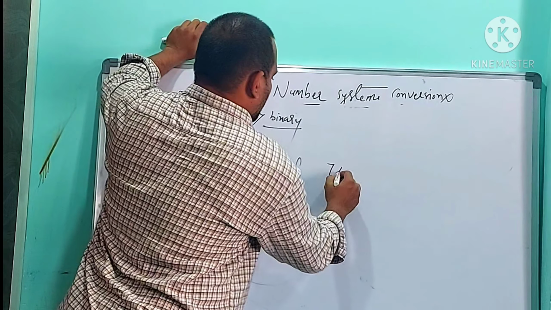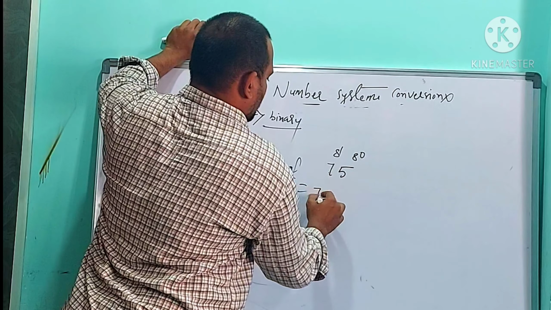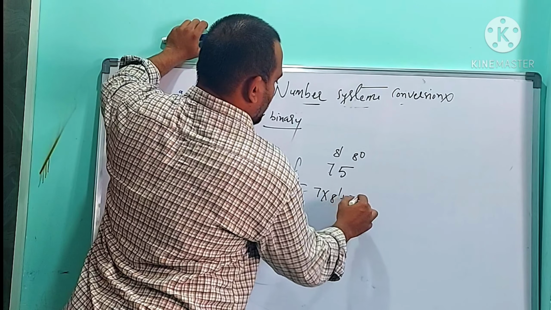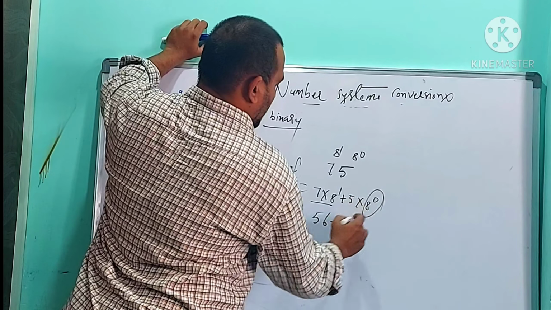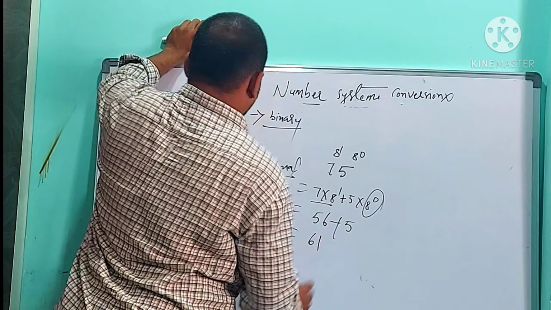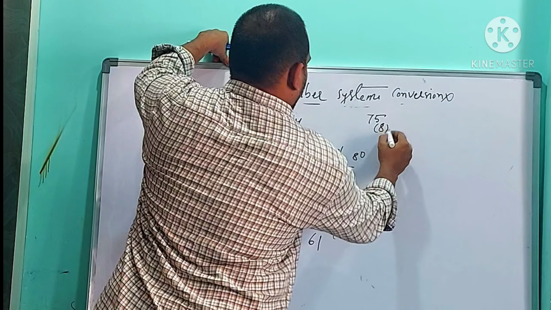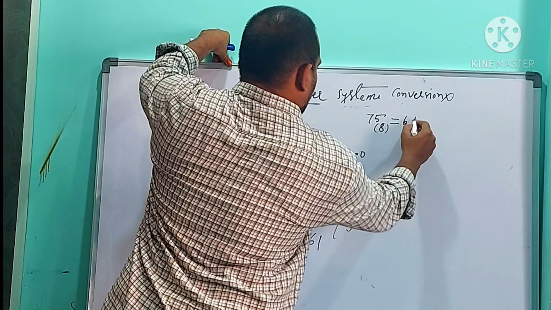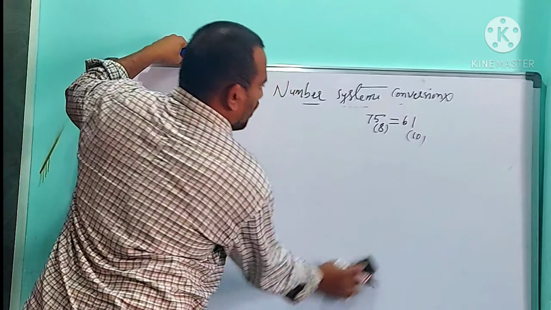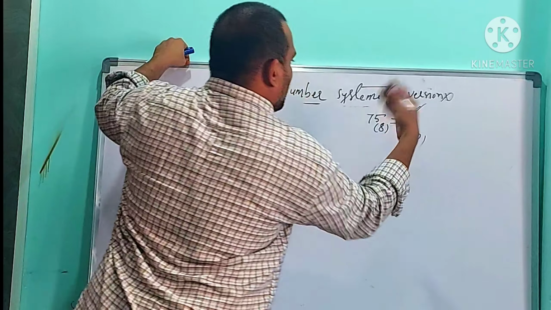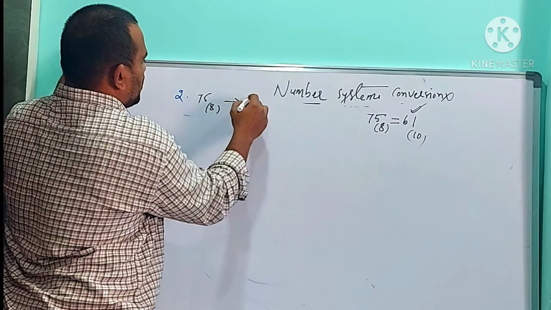So 75 into decimal: 8 power 0, 8 power 1. Base into power: 7 into 8 power 1 plus 5 into 8 power 0. So 7 8s are 56, any power 0 is 1, 5 into 1 is 5, equal to 61. Means 75 in octal format is equal to 61 in decimal format. Now I am going to convert decimal into the second something.